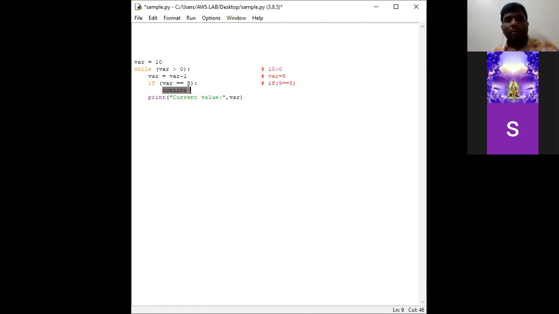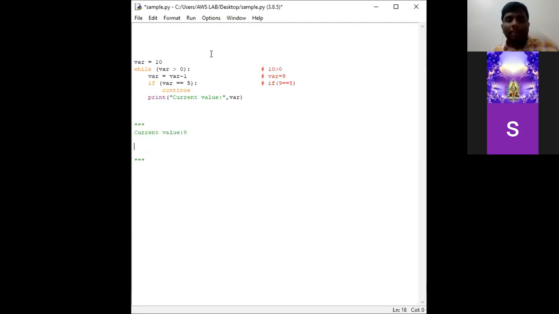So it does not enter into the body of if, and it prints the next statement, the output like current value 9. This is our first line of output.